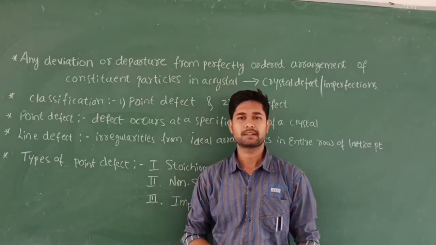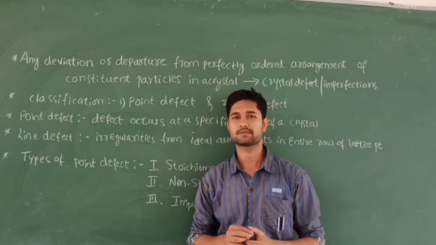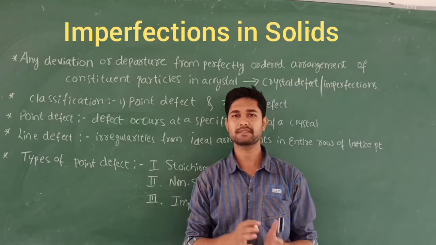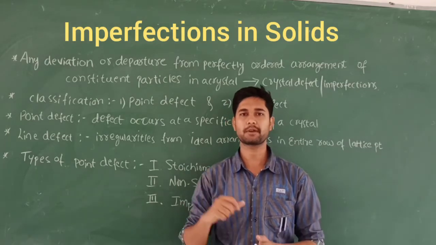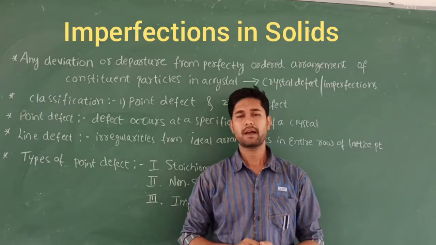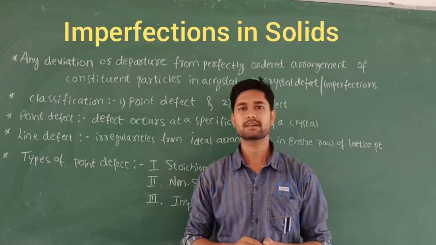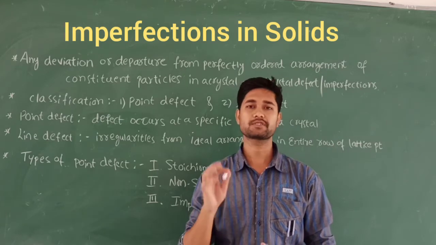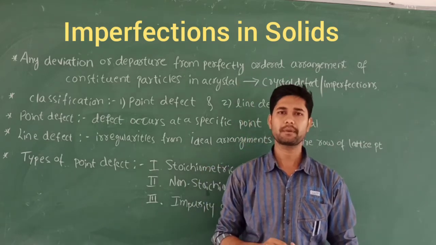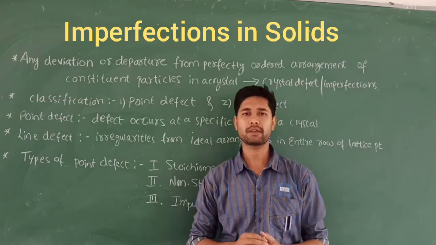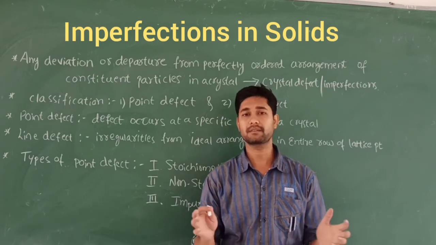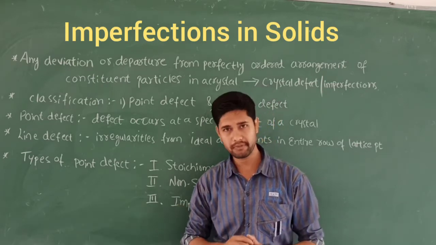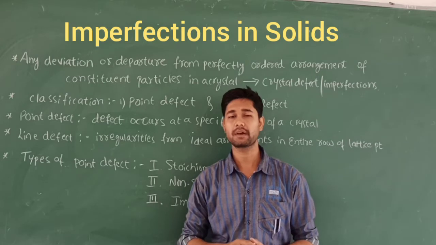So let us study the last part of this solid state, that is called imperfections in solids. This is a subtopic of solids, and you know that crystalline solids have both short range order as well as long range order. However, crystals are sometimes called imperfect, or not perfect.